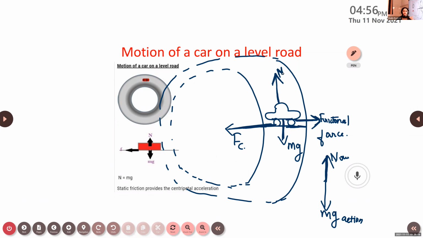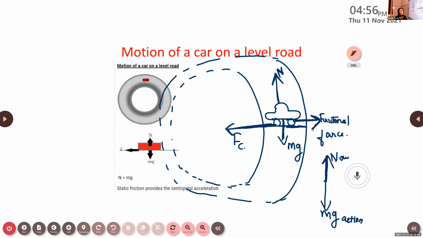Along with this action and reaction force, here we have a frictional force. The frictional force acts in the opposite direction to that of the centripetal force. Here the car moves along a circular path. It experiences a centripetal force directed towards the center of the circle, and this centripetal force is provided by the frictional force, but it is in the opposite direction.